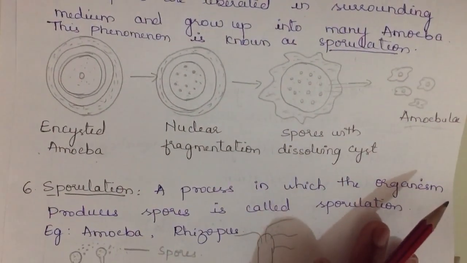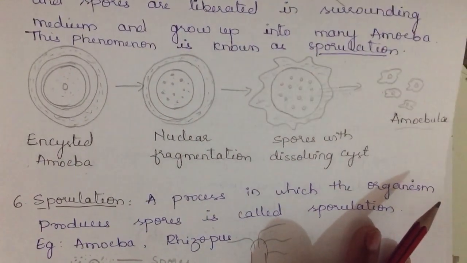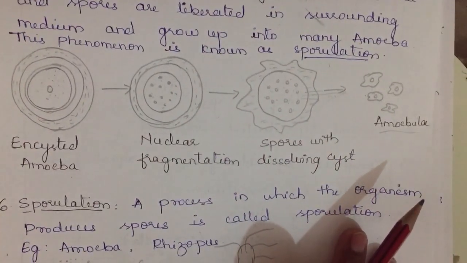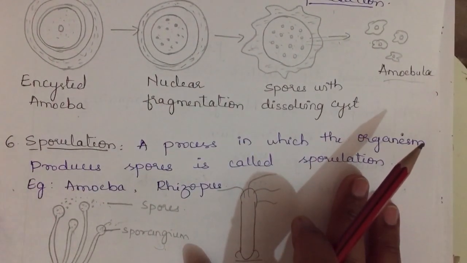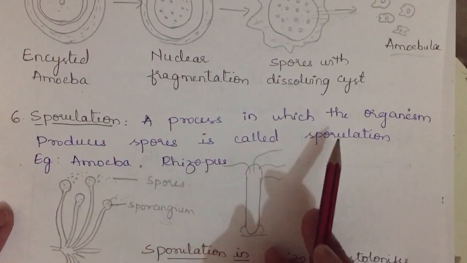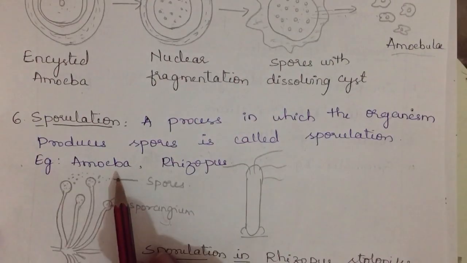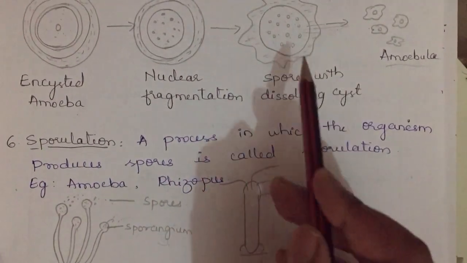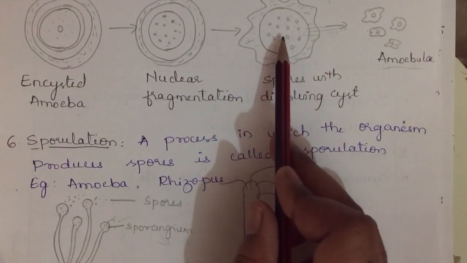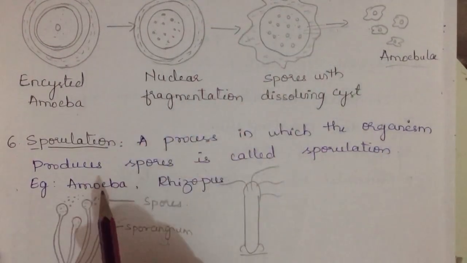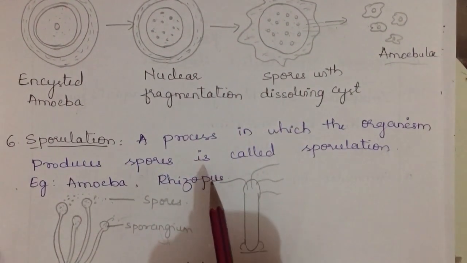Next we have sporulation. Sporulation is nothing but a process in which the organism produces spores. When an organism produces spores, it is called sporulation. This is the amoeba; when it is producing spores, we call it sporulation. Example, amoeba, Rhizopus. We can give any of the examples.